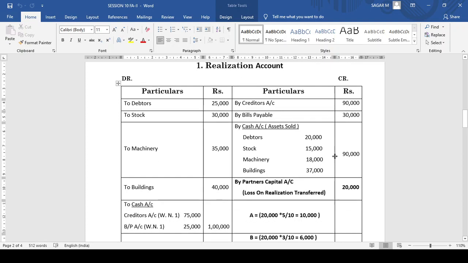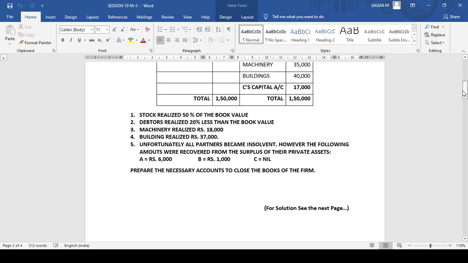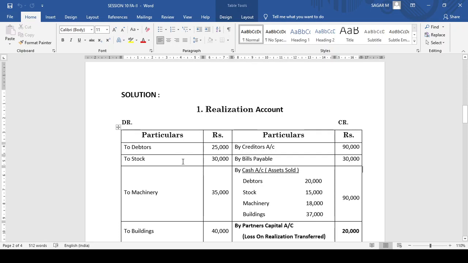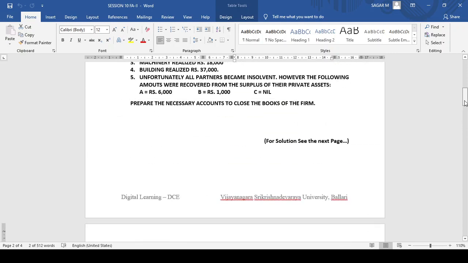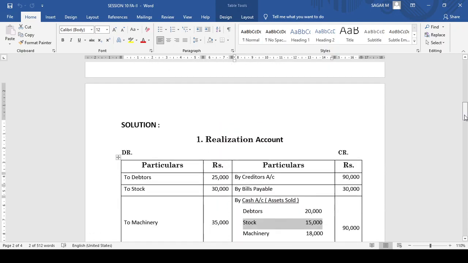After this, at what price the assets have been sold in the market, they're telling. So look at what has been told. They said that stock realized 50% of the book value. The stock book value is 30,000, so 50% of 30,000 is 15,000. Second one, debtors realized 20% less than the book value.